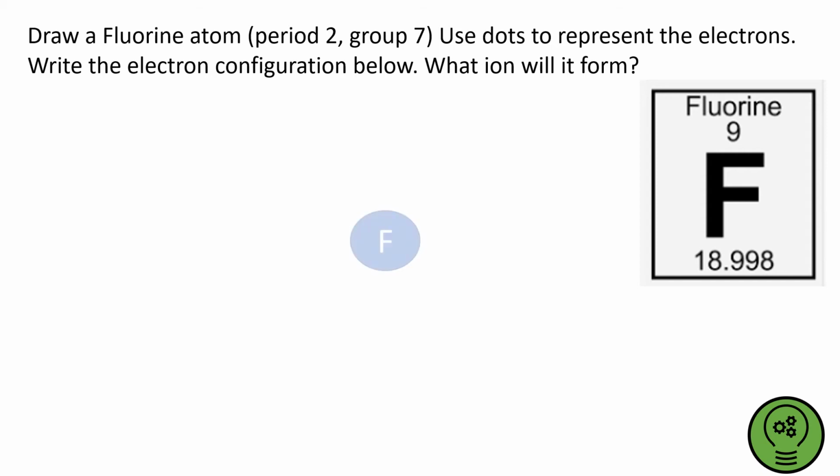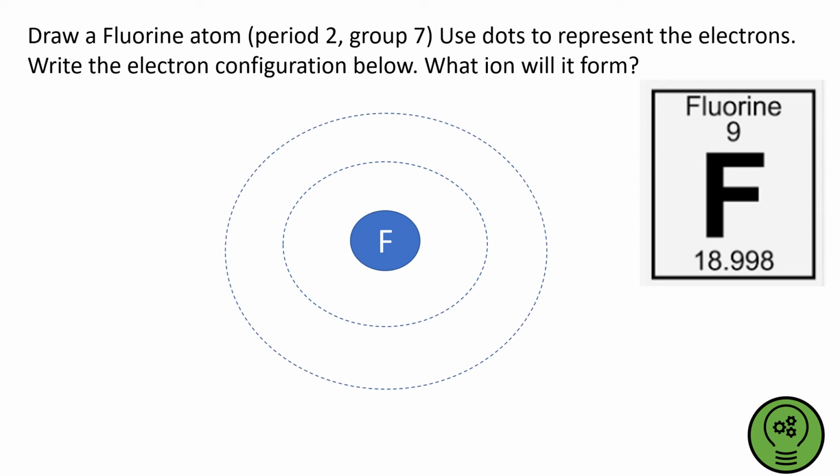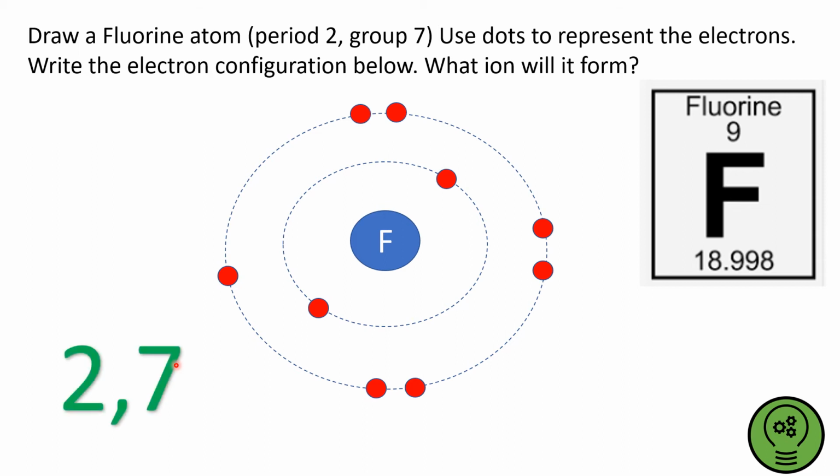Okay, so fluorine, period 2, so I'm going to have 2 energy levels. Group 7, and it's got 9 in total, so that's 2 in the first energy level, and then group 7, so 7 on the outer energy level. And you'll notice I'm pairing my electrons. This makes it easy to make sure I haven't drawn too many. Write the electron configuration, so I've got 2 in the first energy level and 7 electrons in the second energy level.